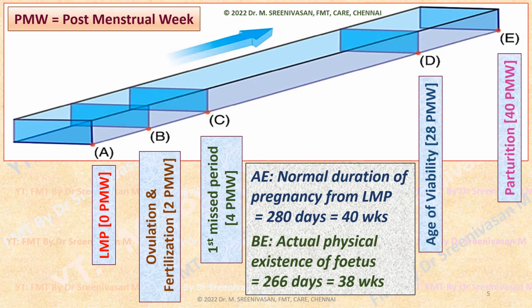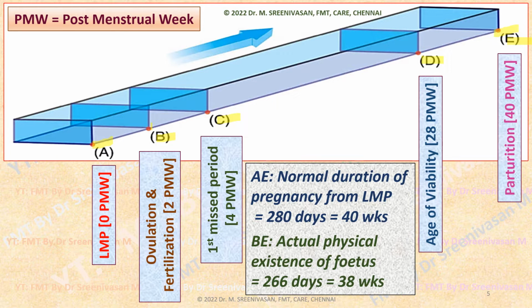As you are seeing in the picture, A represents the first day of LMP, B represents the date of ovulation, C represents the first trimester period, D represents viability, E represents full term. So the duration of pregnancy is generally estimated, for convenience, from the first day of LMP up to the date of parturition, that is A to E. Whereas the actual duration of pregnancy starts from the date of ovulation, that is from B to E, which comes to around 38 weeks instead of 40 weeks.